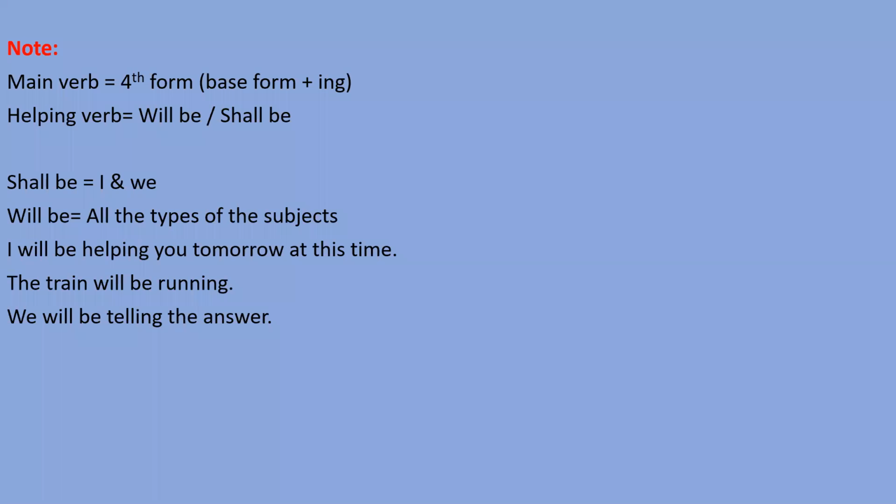So this simple rule you need to remember: whenever you use continuous tense, you have to use the ing form. And whenever you are going to use perfect tense, remember this, in the perfect tense you always have to use the third form, right? These are the basic rules you have to remember.